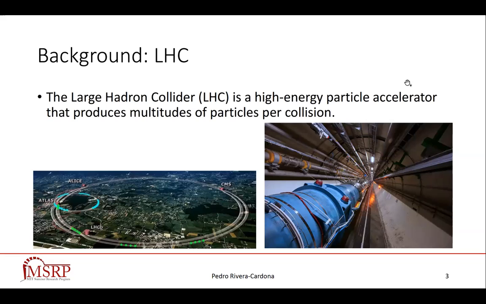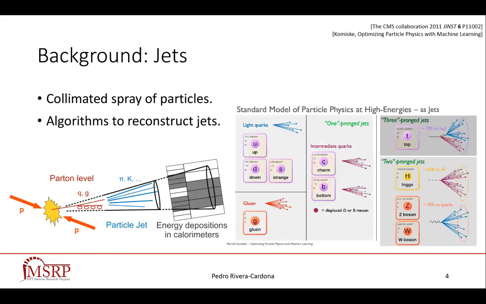In particle physics, particle accelerators like the Large Hadron Collider are used to collide protons to study the nature of the fundamental particles of the universe. When colliding protons, the inner fundamental particles inside the protons, called quarks and gluons, collide to form other particles like heavier quarks like the top quark or bosons. Finally, these fundamental particles join to create hadrons like protons, neutrons, pions, or kaons that get detected by the Large Hadron Collider. This process is called jets, where by using algorithms, we can use the detected data to reconstruct these jets and identify them.